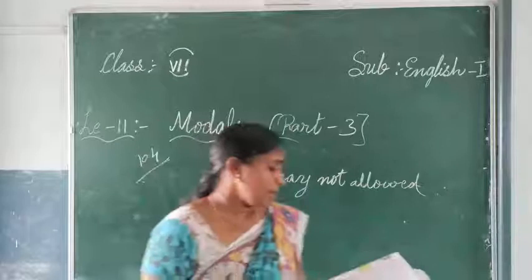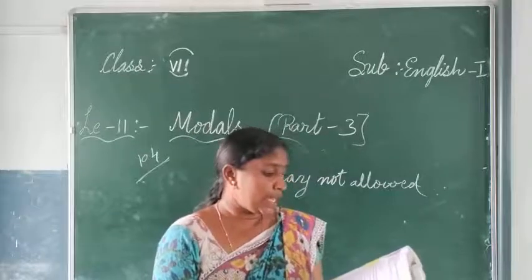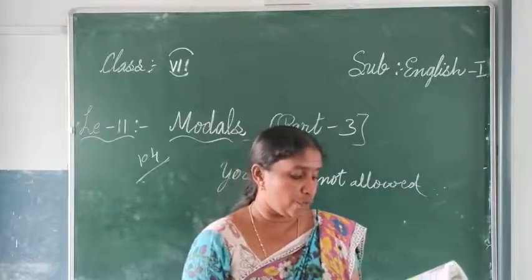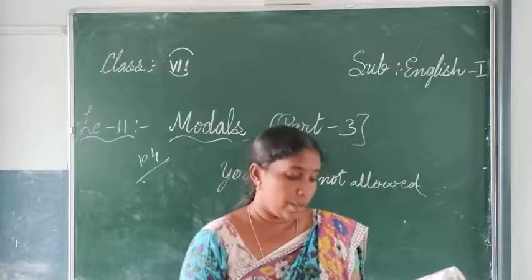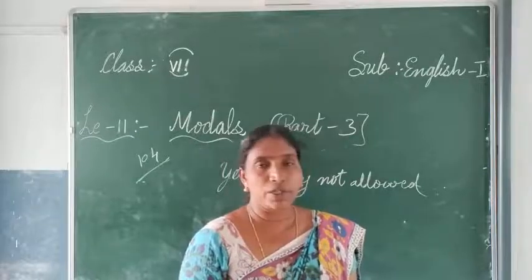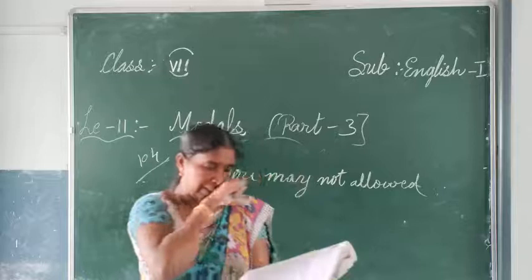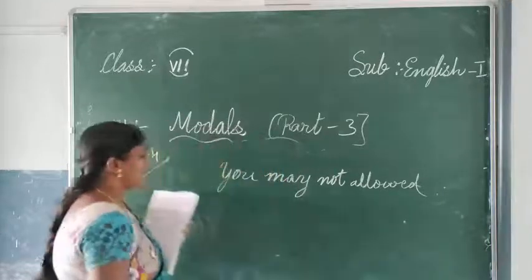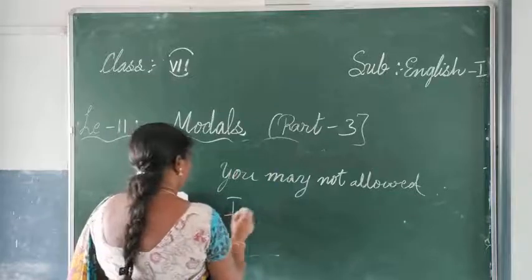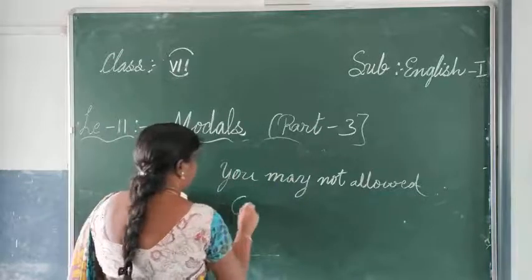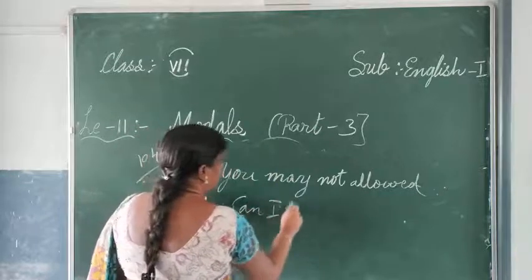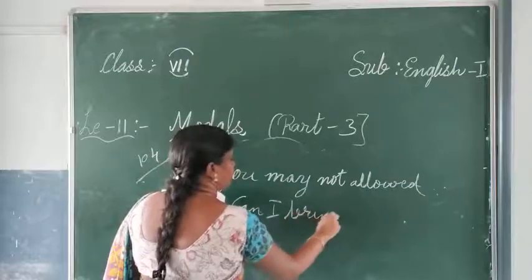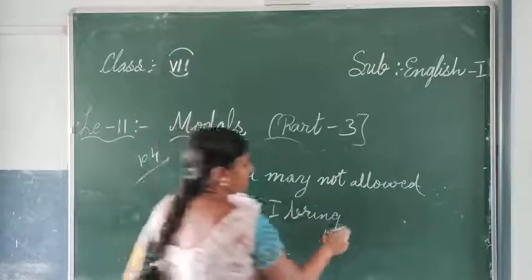Next one. Is it okay if my sister comes along with me to your birthday party? Informal. So in an informal way, how will you ask there? Can I bring? So what can you say?